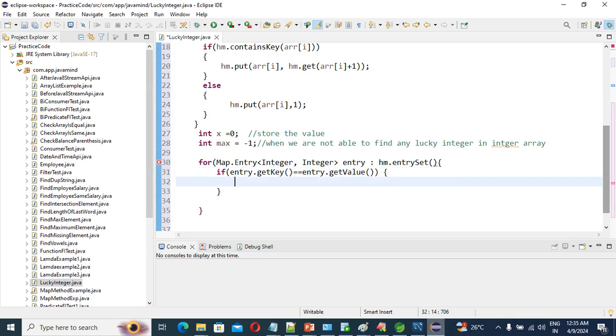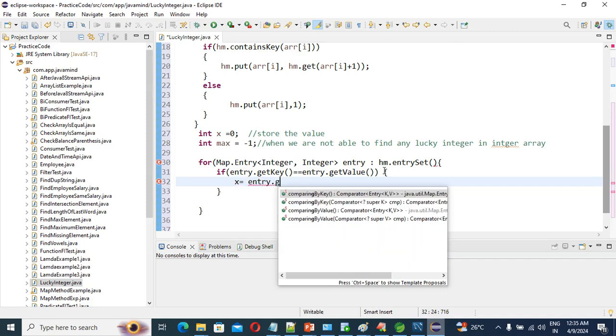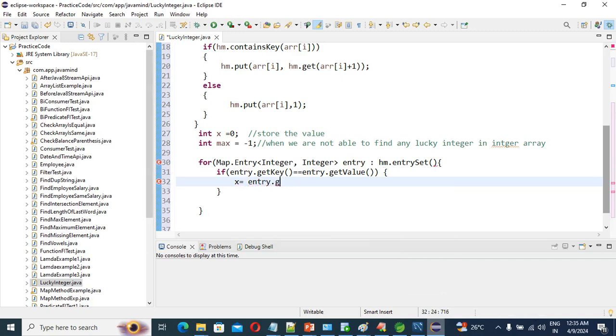I can take x equals entry dot get value, right? We're going to store the value into x.